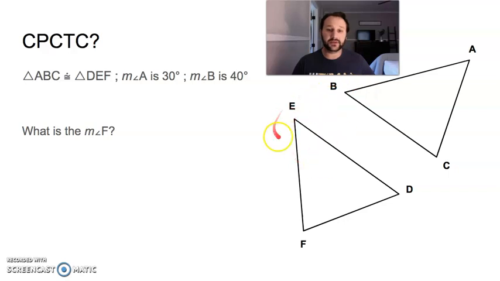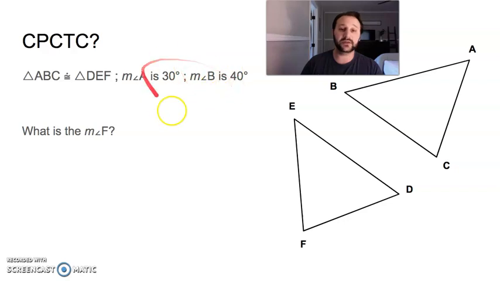What angle in this triangle corresponds to angle B? If it's A, B, C, and D, E, F, E is the one that corresponds to B. So B and E are the same angle. The measure of angle B is 40, which means the measure of angle E is 40.